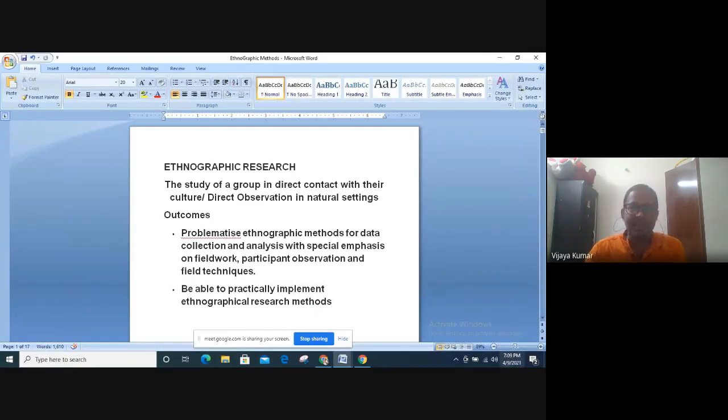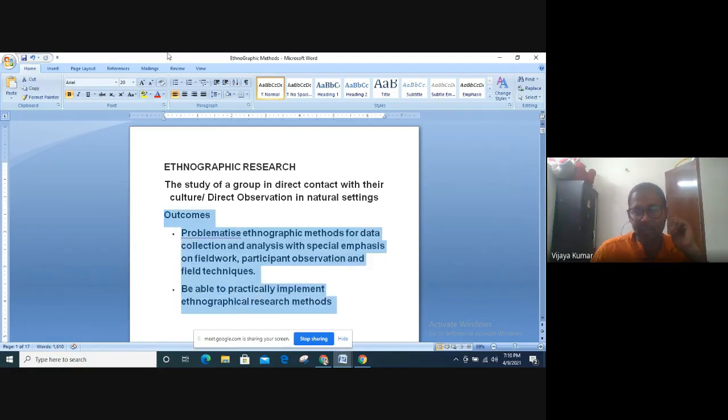So just as I defined earlier, ethnographic research is finding the truth in natural settings, and that too by direct observation. So these are the outcomes that I have set for the day. The first outcome is to help you to problematize ethnographic methods for data collection and analysis, with special emphasis on participant observation and field techniques.